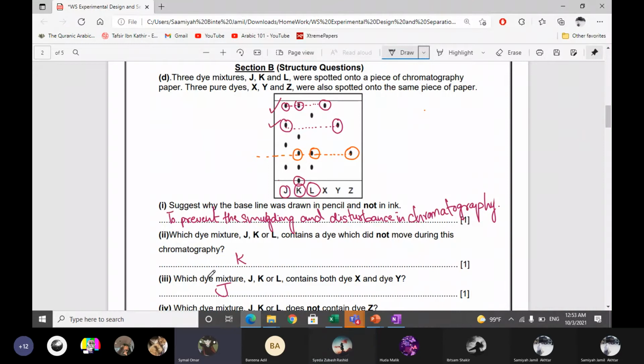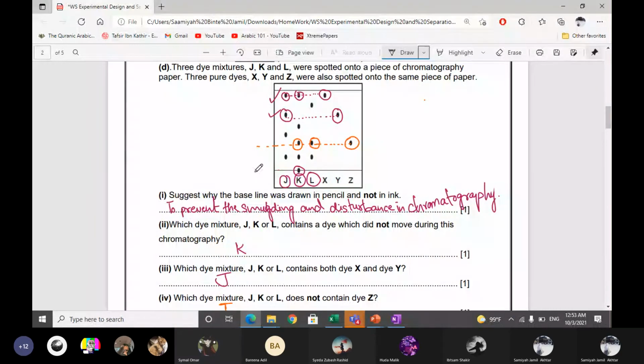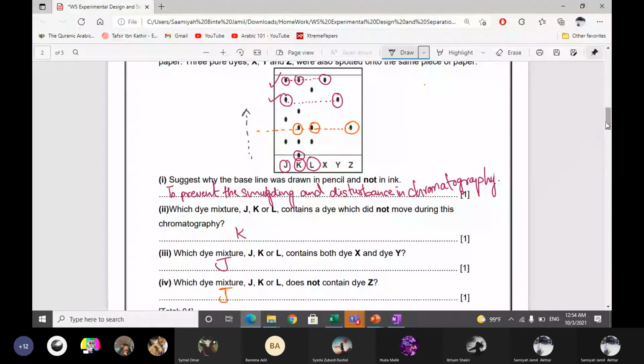Is it K like the dye mixture, or is it a separate color? Yeah, it's a separate color. So when water gets absorbed, when it goes up, then it left few marks and it left one mark on the baseline. Means it did not move at all. So maybe it contains one dye which is insoluble in water. That's why it did not move.